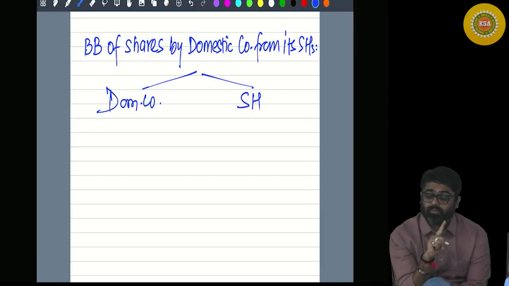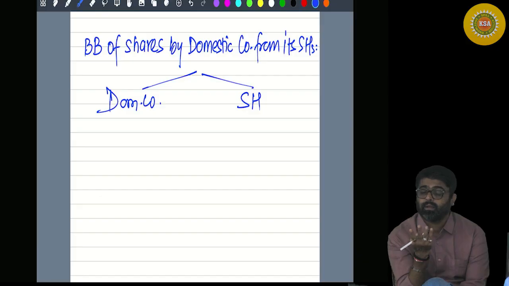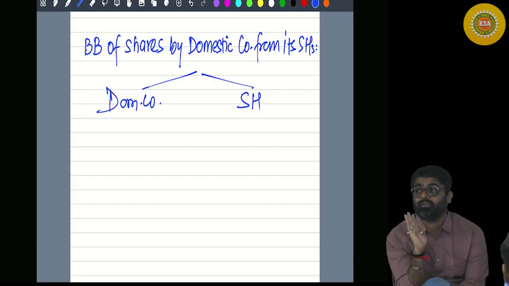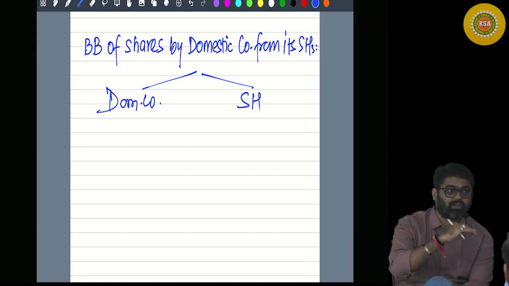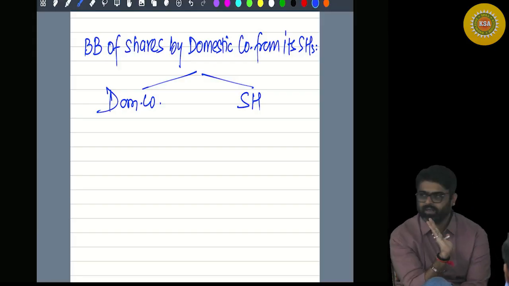Any company, what did I say? Doing buyback of its shares or securities. At that time, capital gain will arise in the hands of the shareholder or the security holder, because he is transferring his shares or securities on buyback to the company.